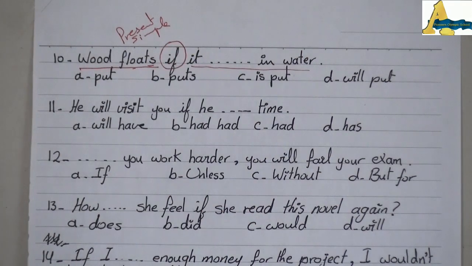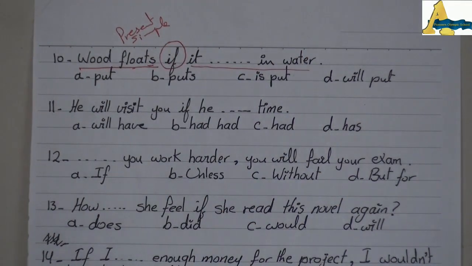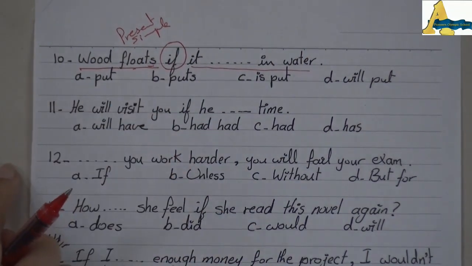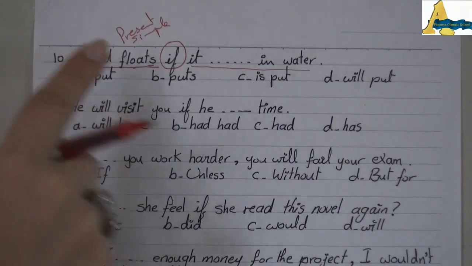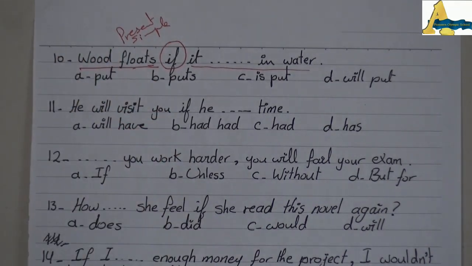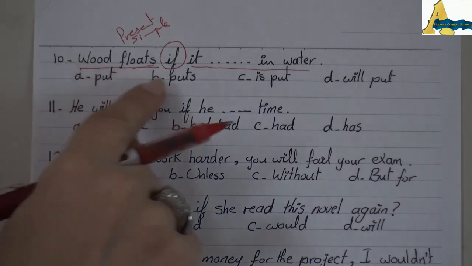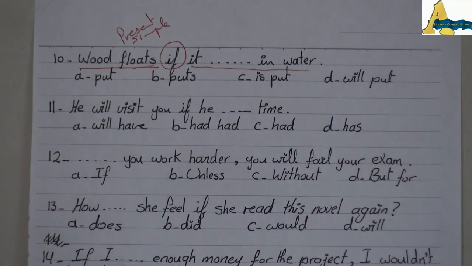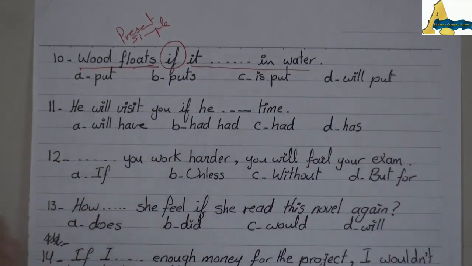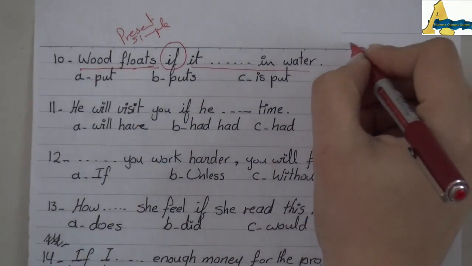And I have two types for if. The main clause has present simple: zero type and first type. So I have to judge the meaning of the sentence. Here I'm talking about a general fact. Each time you put wood in water, what happens? It floats. So this is zero conditional.